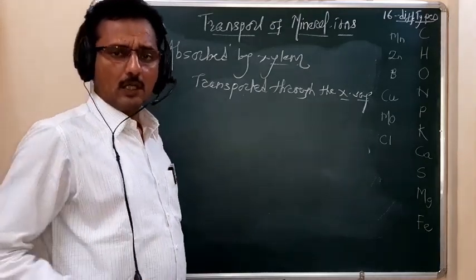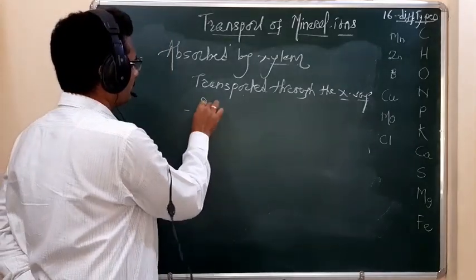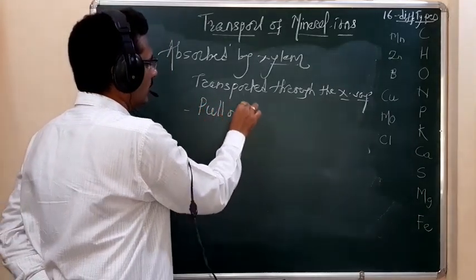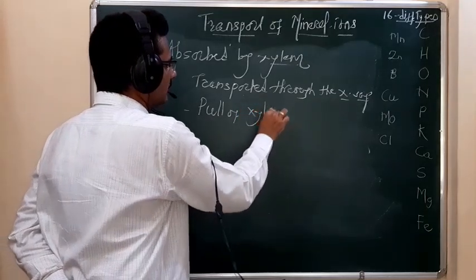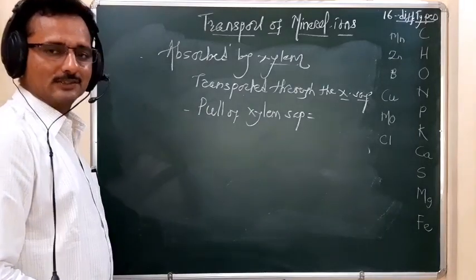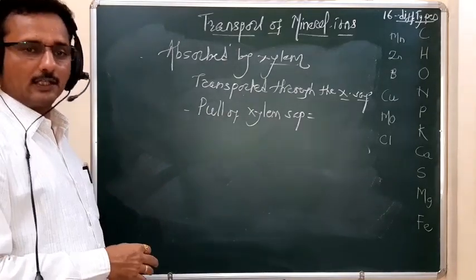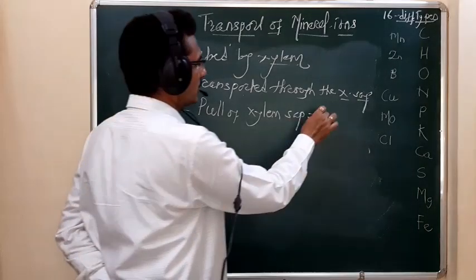Remember student, this pull of the xylem sap is maintained. Who maintains this pull of xylem sap continuously in the plant body from root toward the aerial portion? The transpiration pull.